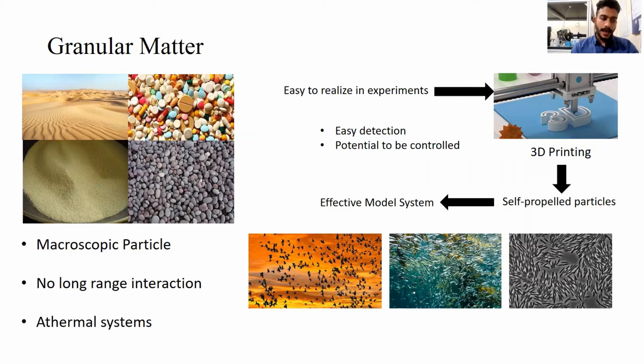In experiments, granular particles are realized by 3D printing a large number of particles. We can use 3D printing to effectively print particles which have an anisotropy inscribed in them so that when excited, they can have a directed motion. These particles can serve as a model system for studying microtubules and actin motors, bacterial colonies, swarms of insects and fish, flocks of birds, and large groups of mammals, including humans, which are difficult, if not impossible, to control. So this is the motivation for our experiment.